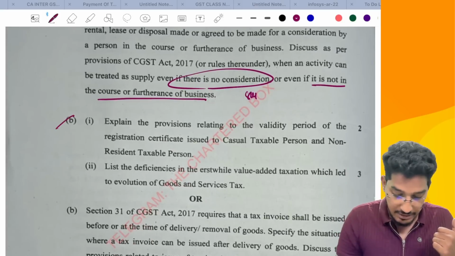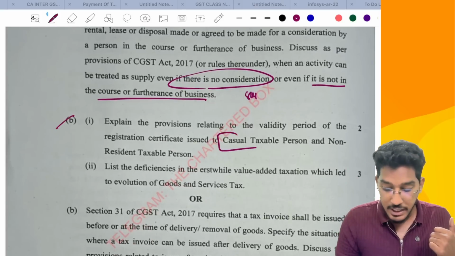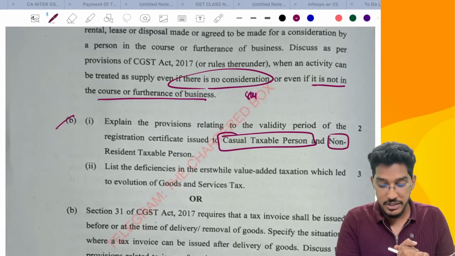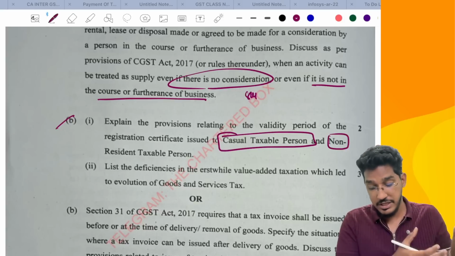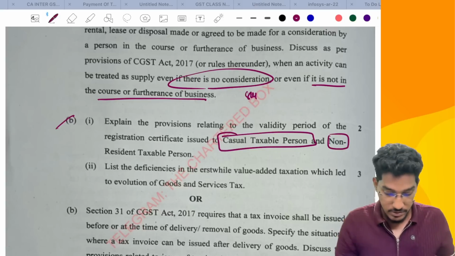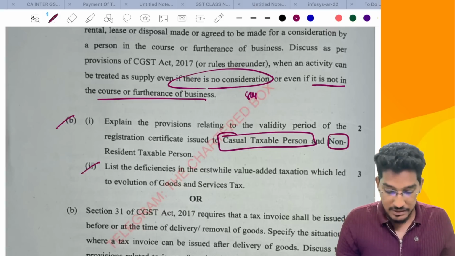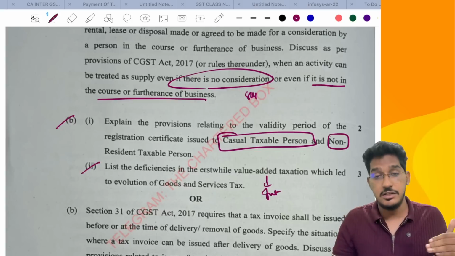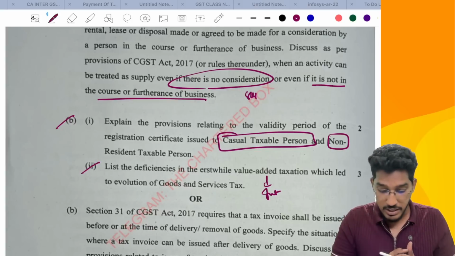Then from the registration chapter we have one question. What is the validity period for registration certificate granted to CTP and NRTP? As mentioned, 90 days, and even that can be extended by a further 90 days, that also we have seen. Another question is regarding deficiencies. This is from the introduction to GST chapter. What are the deficiencies in the existing taxation system which led to the bringing of the GST?